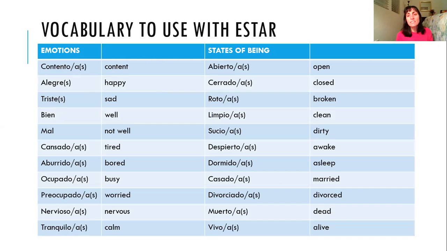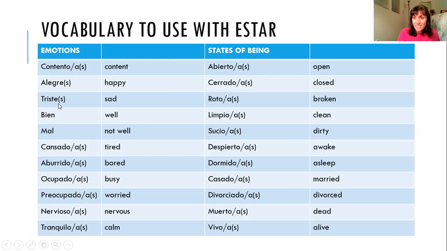If you want to say he is happy, él está contento. She is happy, ella está contenta. They are happy, ellos están contentos. So it depends on the sentence. You want to make it agree in gender and number. Alegre is another way to say happy.